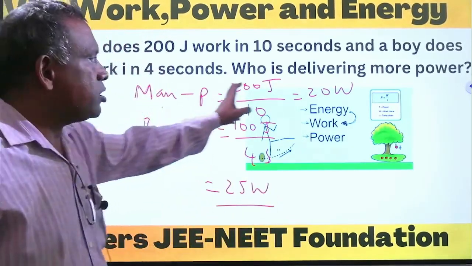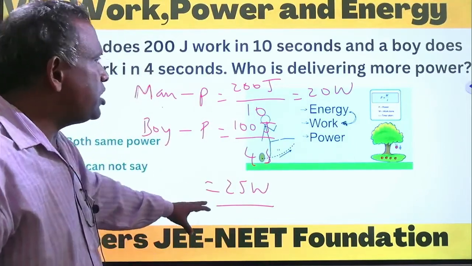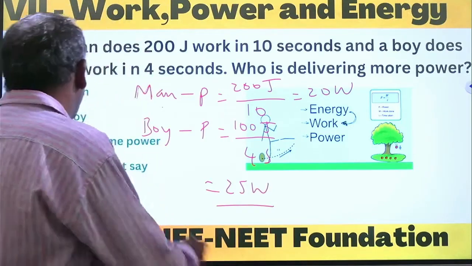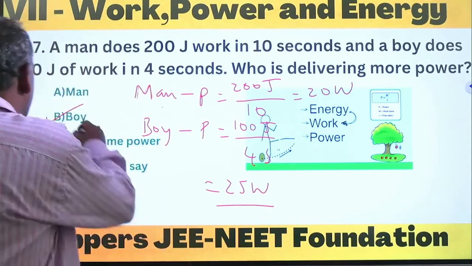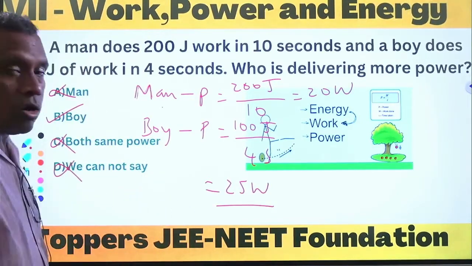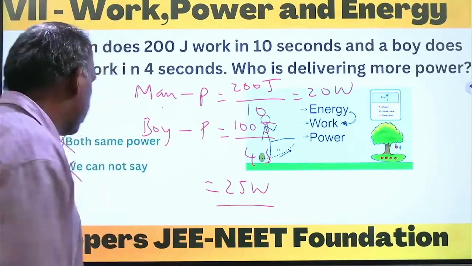Here, man is 20 watts, boy is 25 watts. So who is delivering more power? The boy is delivering more power. Hence the answer is option B. Man is wrong, and both are same power is also wrong. We cannot say is also wrong. Answer is boy. Boy delivers more power.